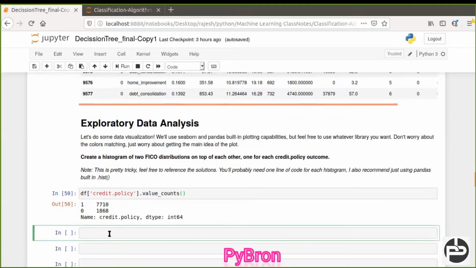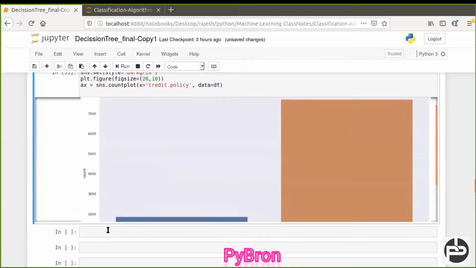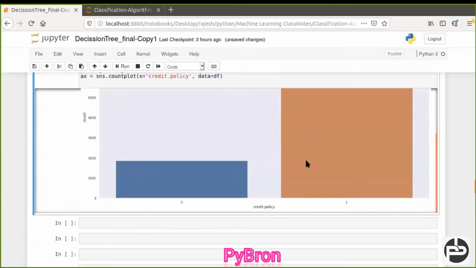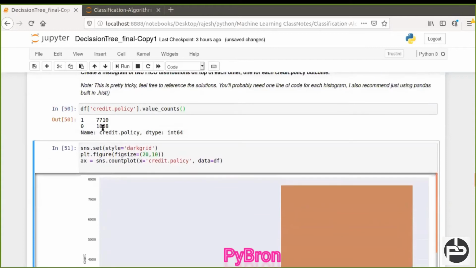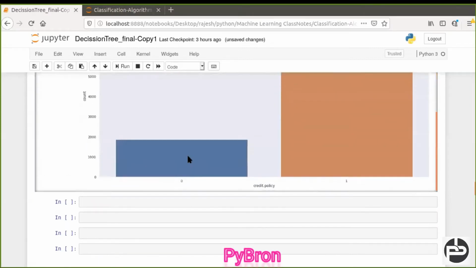If this is fine, but if you want to represent these things in the form of a graph, that also we can do. Yes, you can see very beautifully, the number of 1s is more than the number of 0s. If you go upside, you can see the number of 1s we have is 7710 and the number of zeros we have is 1868. And with the graph also we can see the same thing, right?